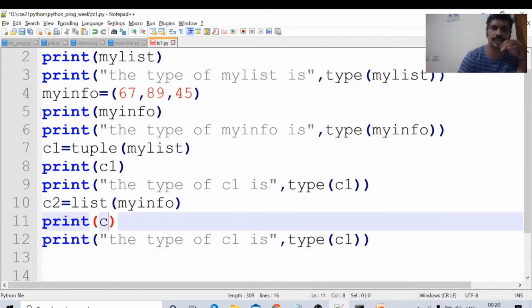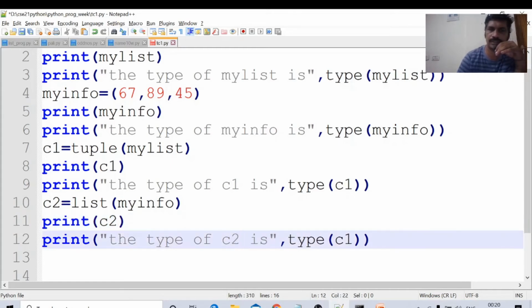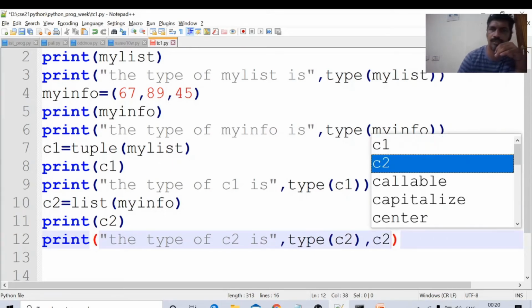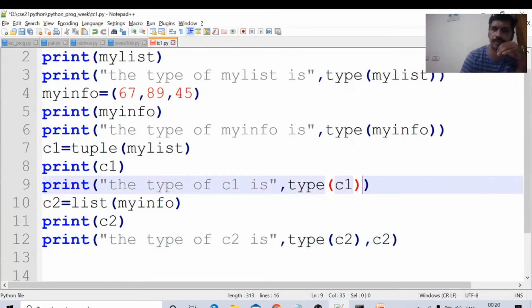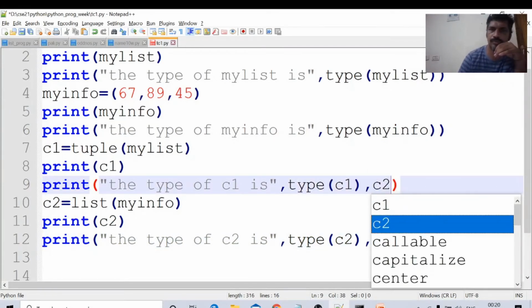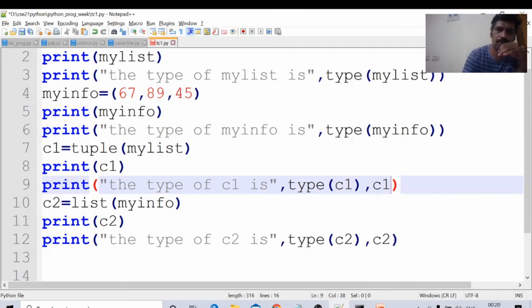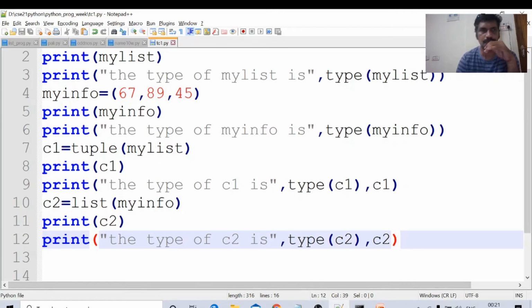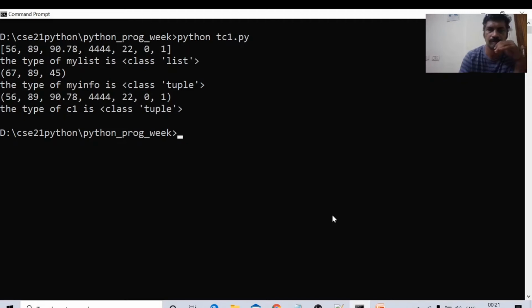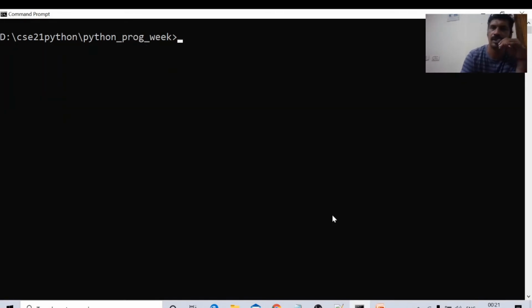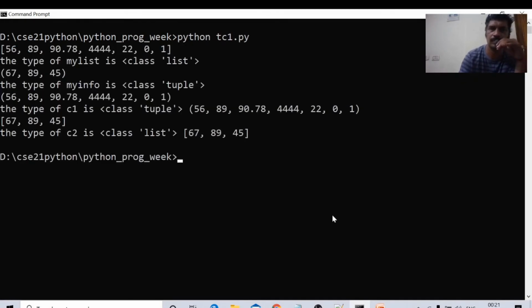Here C2. The type of C2 is C2, comma C2. Here also you will print C2, no problem. Comma C2, C1. Control S. CLS. Run the program. Okay, now we will see the output.